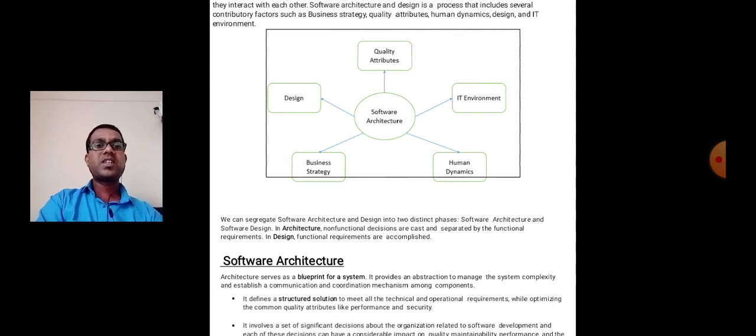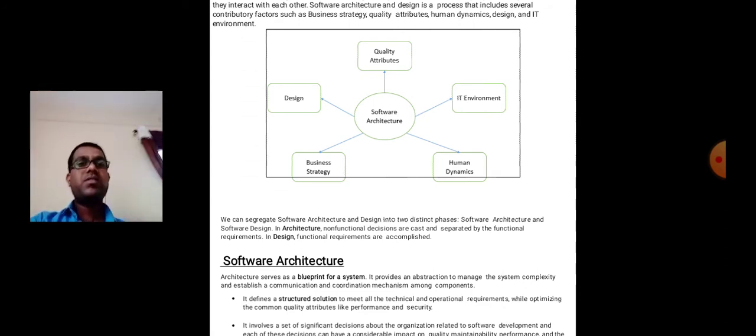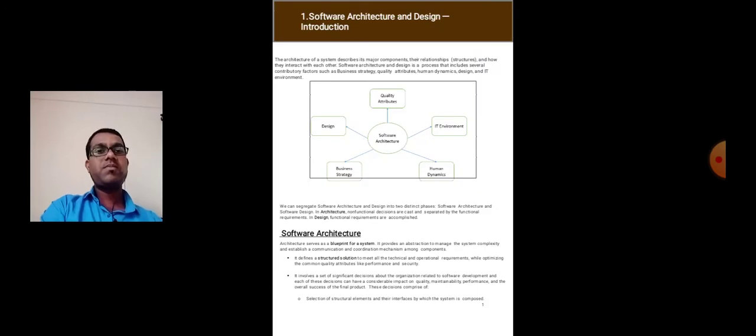Then architecture and design have two distinct phases. In architecture, as we have seen, non-functional decisions are cast and separated from the functional requirements, while in design functional requirements are accomplished. So we have to see them one by one.